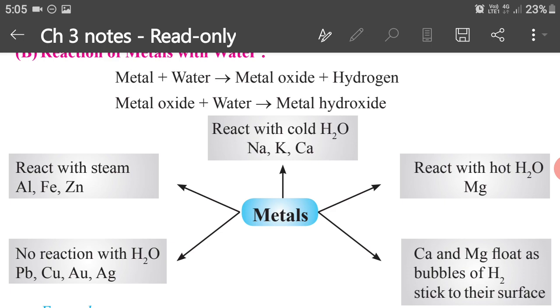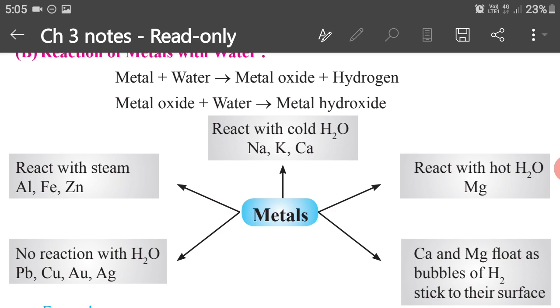Now, if we increase the temperature of water, that is, we form steam. Aluminium, iron and zinc, these three metals do not react with cold water, they do not react with hot water, but they react with steam. Why steam?